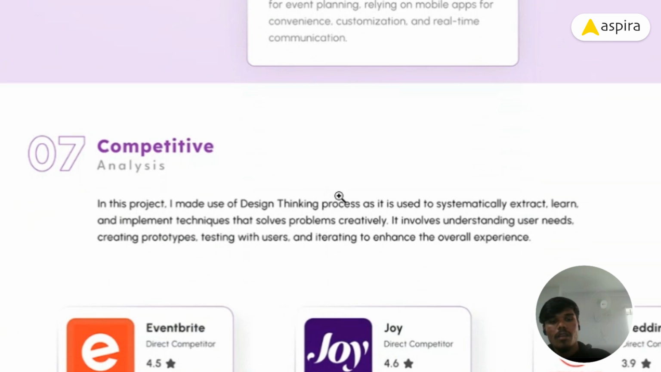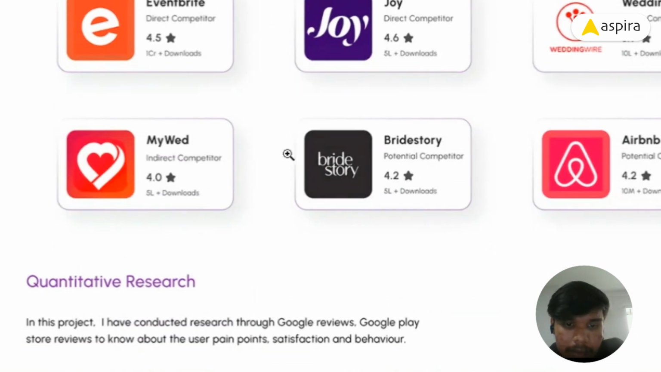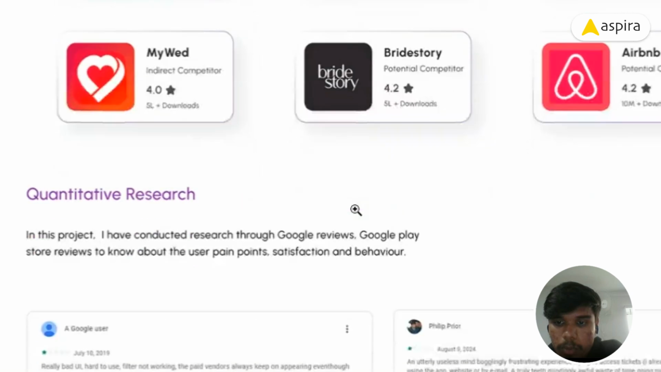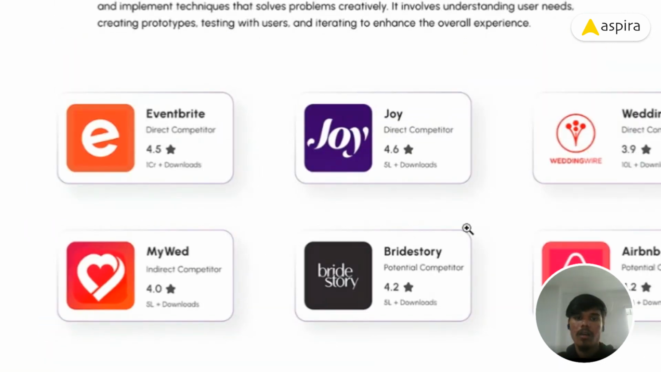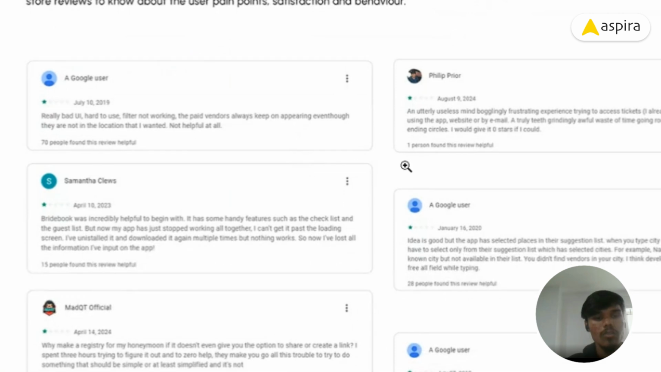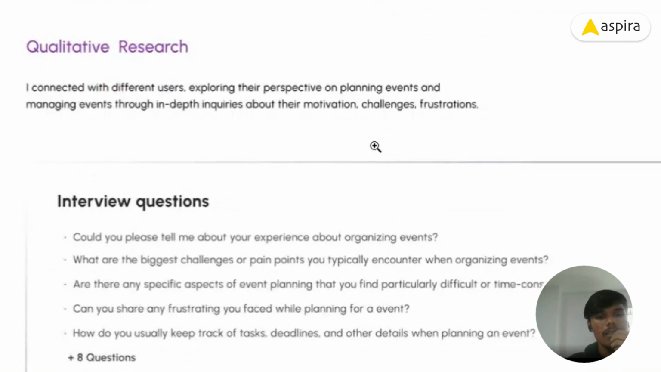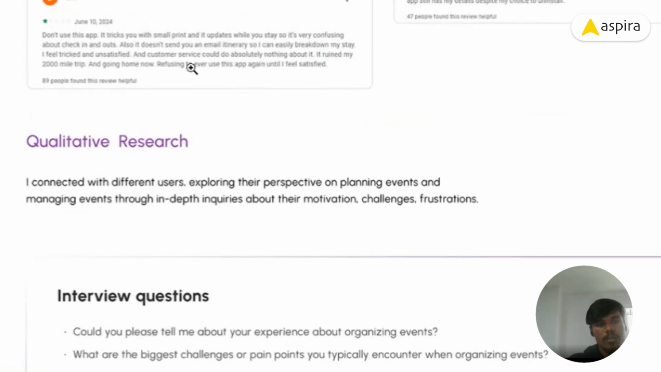Then competitive analysis. Pride and Joy and WedMeGood are my direct competitors. My Word is indirect, and Bright Story and Airbnb are potential competitors. After analyzing my competitors, I went to the Play Store to gather pain points and frustrations of users. I gathered all these reviews and then formed my hypothesis.